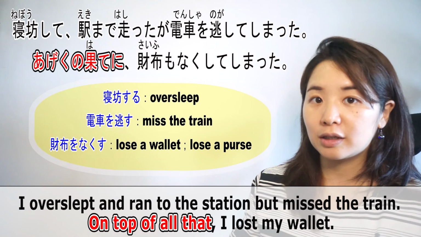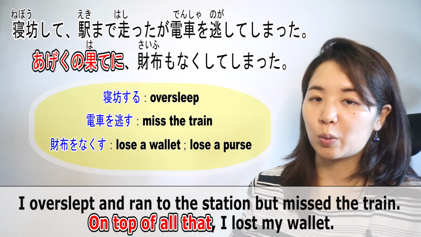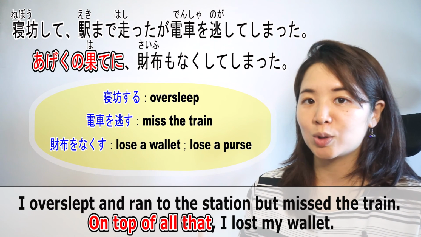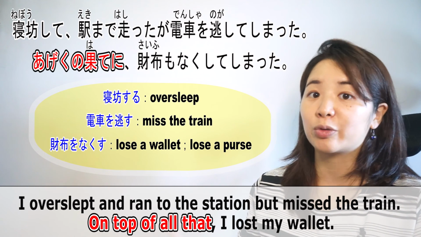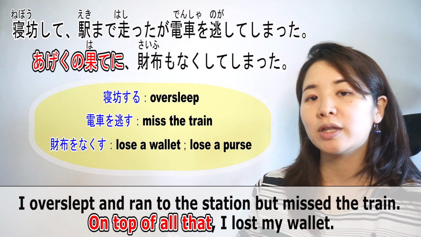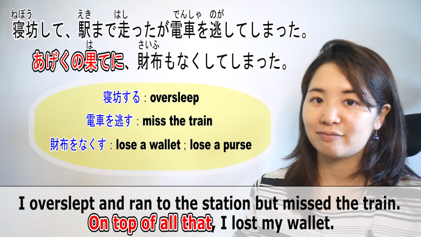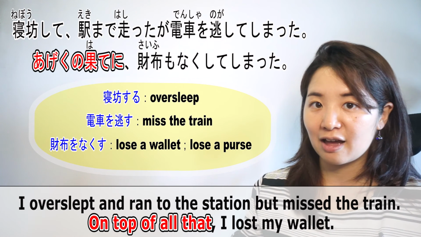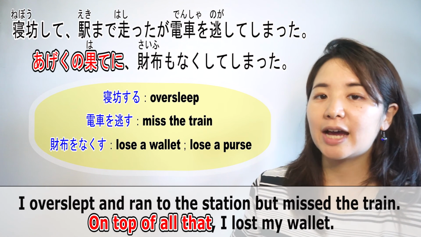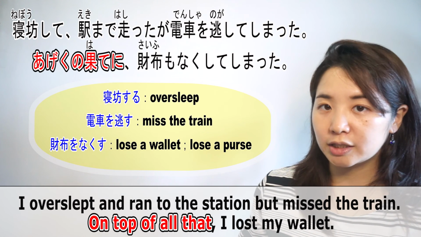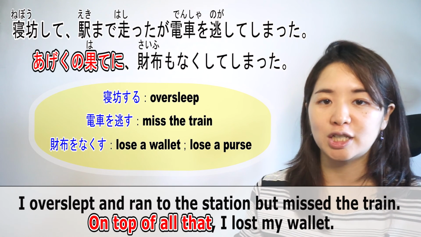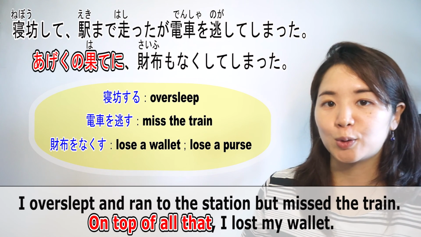あげくの果てに I lost my wallet. 財布をなくしました。And then here we also want to include the nuance that I regret that, so we will change into て form plus しまいました。あげくの果てに財布をなくしてしまいました。寝坊して駅まで走ったが電車を逃してしまった。あげくの果てに財布をなくしてしまった。So this is how to use あげくの果てに。So this is all for today.